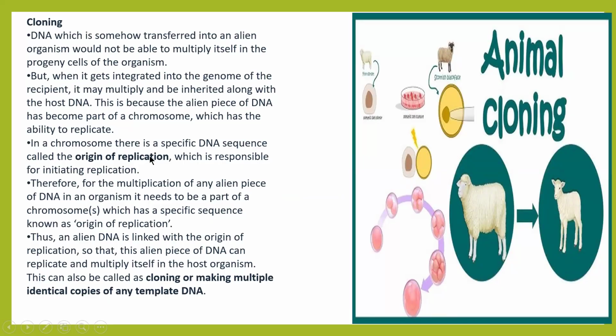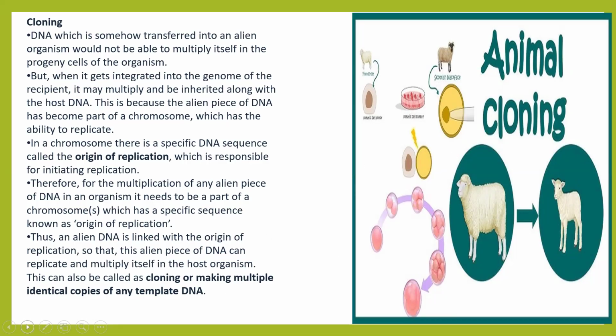In a chromosome, there is a specific DNA sequence called the ORI, origin of replication, which is responsible for initiating replication. Therefore, for the multiplication of any alien piece of DNA in an organism, it needs to be a part of the chromosome, which has a specific sequence known as the ORI. Thus, alien DNA is linked with the ORI so that this alien piece of DNA can replicate, duplicate and multiply itself in the host organism. Thus we have cloning, or making multiple identical copies of any template DNA.